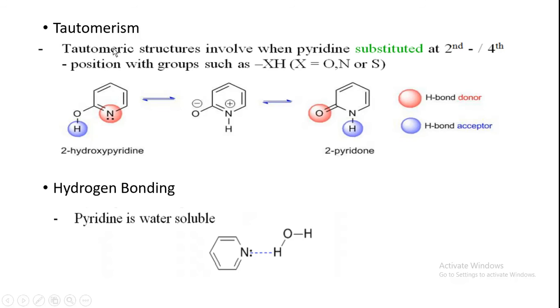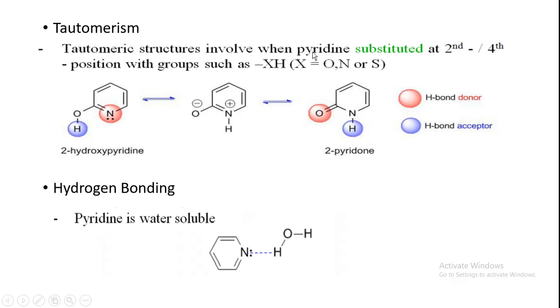Tautomerism is just like the keto and enol forms we have studied, where there is a change in the position of a hydrogen or another atom from one group to another group, or from one atom to another atom. Here you see 2-hydroxypyridine. A tautomeric structure is involved when pyridine is substituted at the second or fourth position with groups such as XH, where X may be O, N, or S, that means a hydroxyl group, amino group, or thiol group.